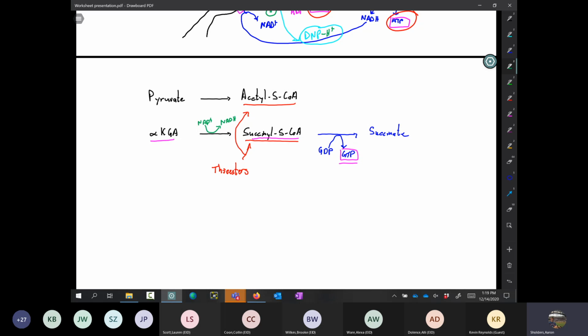Okay, now in this one, let's go to the top one because it's not really quite as obvious as what's going on in the bottom one. But in this top one, that acetyl-CoA molecule is going to combine with oxaloacetate. Okay, and then oxaloacetate molecule and acetyl-CoA molecule are going to become citrate. No ATP is produced. Okay, now here's kind of the trick with this one. The trick with this one is that this molecule here is in really, really low concentration in the matrix of the mitochondria. Okay, extremely low actually.